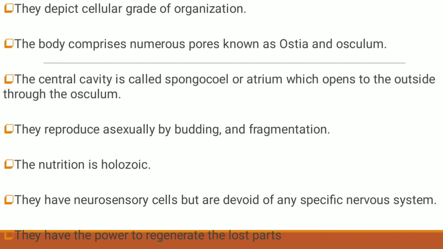The body comprises numerous pores known as ostia. The body bears small pores which are known as ostia. The central cavity is called spongocele or atrium, which opens to the outside through the osculum. That is, there is a large opening or excurrent canal which is known as osculum.